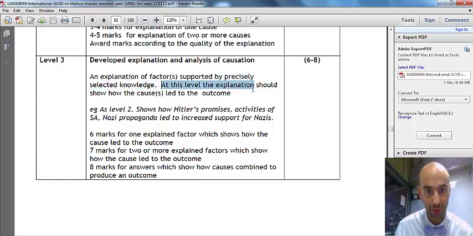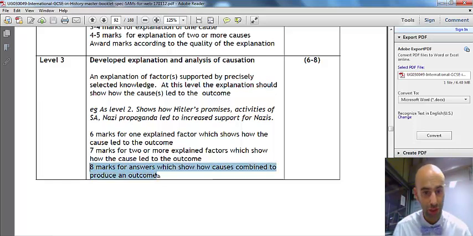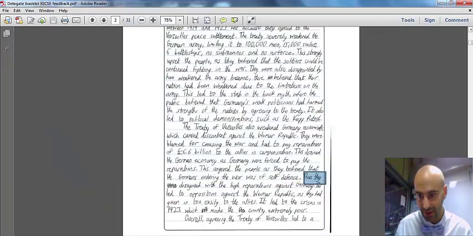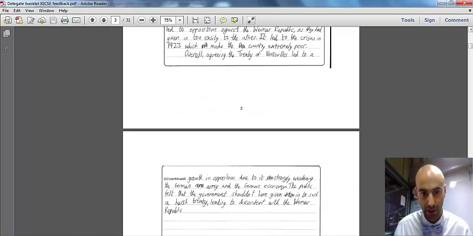They need to show at this level how the explanation should show how the causes led to the outcome. Does it do that? Yes, it does, because of that final paragraph. And 8 marks are reserved for answers which show how causes combined to produce that outcome. If we look back at that answer, that is exactly what they do in that very, very short final paragraph beginning here. So there you go. We've got 2 factors with the conclusion.